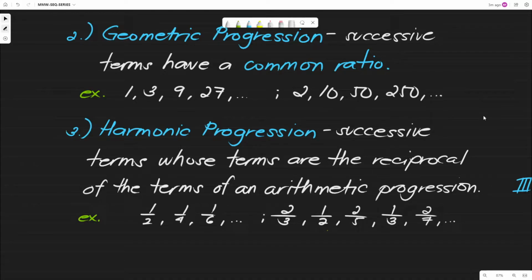No? So, yung 2/3 pag binaligtad mo, 3/2. Kapag nag-add ka ng 1/2, you will have 4/2. Pagka sinimplify mo, 4/2 is 2, which is the reciprocal of 1/2. No? So, yun, ganun. That is what we call an arithmetic progression.